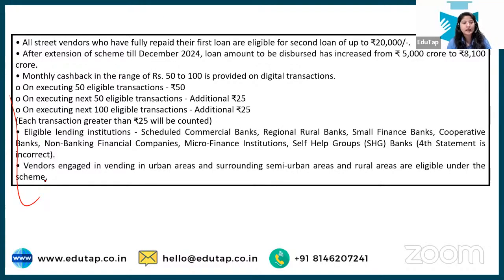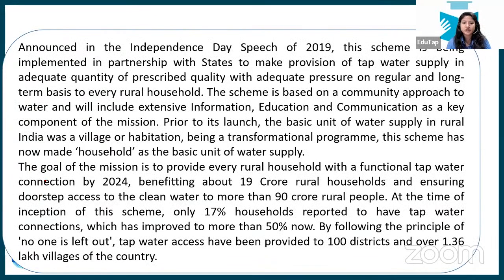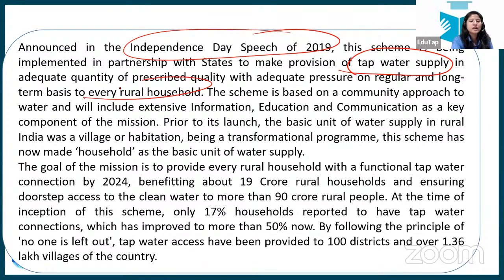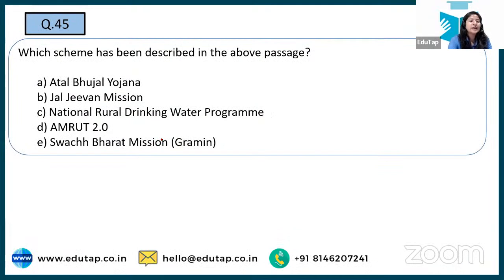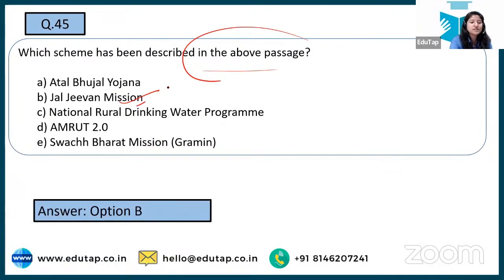Next, this is quite a big scheme, but what we can do is look for the keywords. Launched on Independence Day 2019. The next words I looked at talk about tap water supply, adequate quantity, and rural household. I know two answers could be coming to your mind, but as soon as we study the rural household, you should know it is Jal Jeevan Mission, as you all are saying. So which scheme is being described? It is option B, Jal Jeevan Mission.